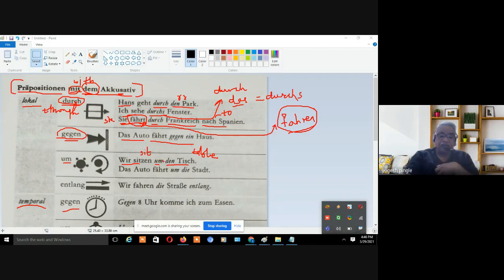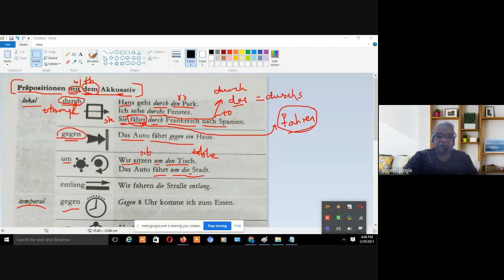So if I want to say wir sitzen um den Tisch, we are sitting around the table, around the table. So um den Tisch, right? Next is das Auto fährt, that car travels um die Stadt, around the city, around the city.